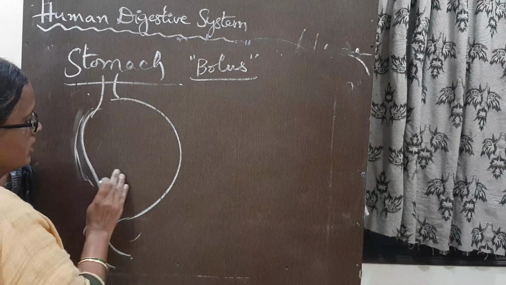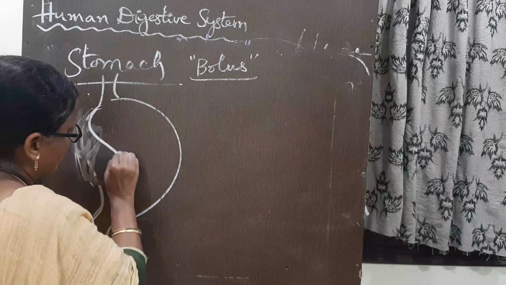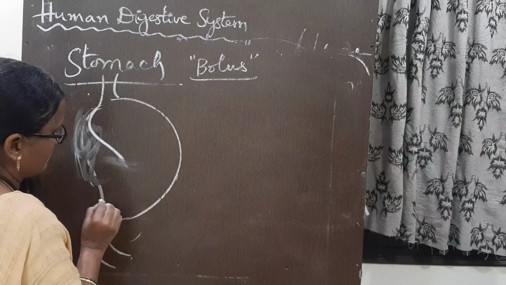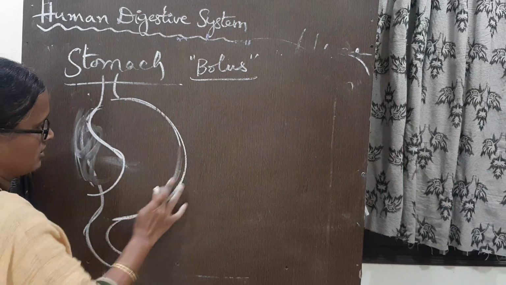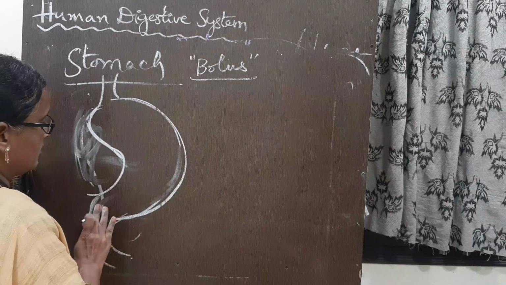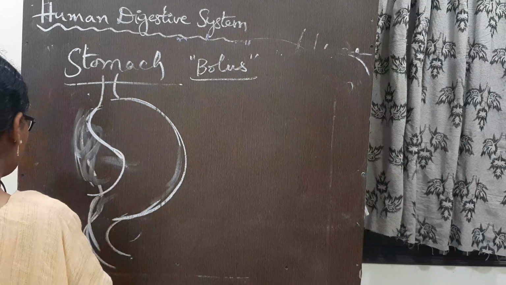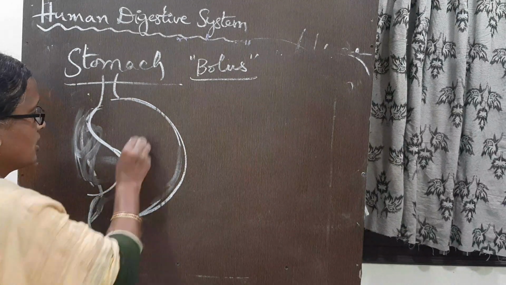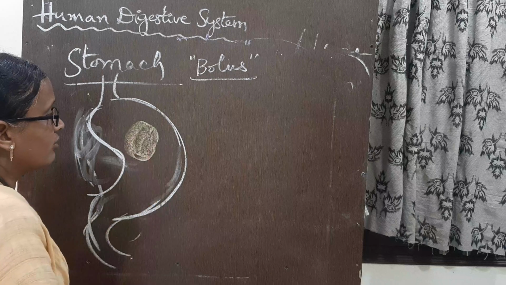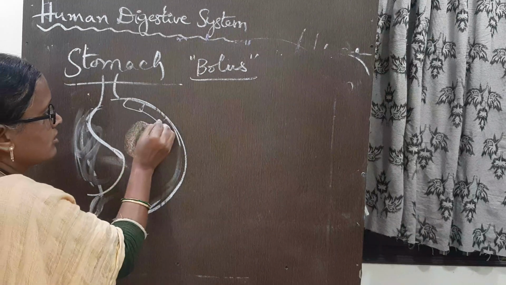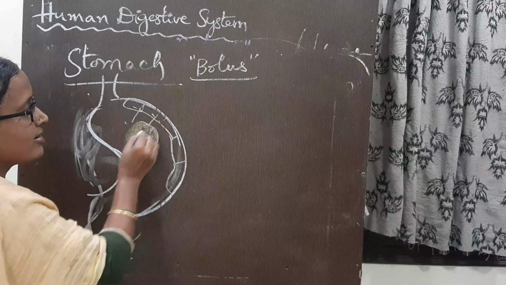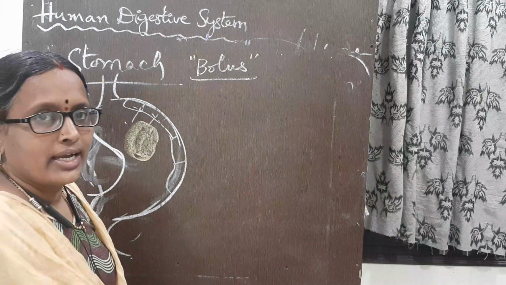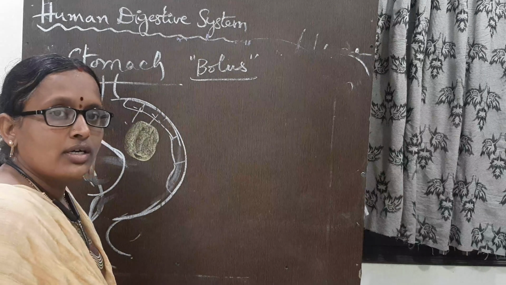This is the esophagus, and this is the stomach. When the bolus reaches the stomach, the walls of the stomach start to secrete, they store the secretions.